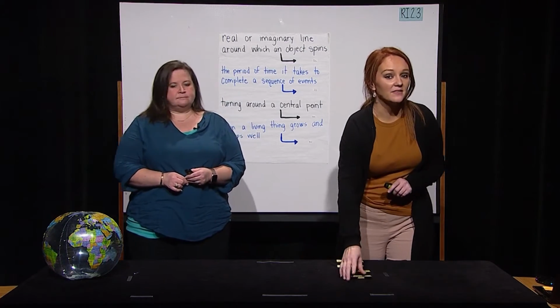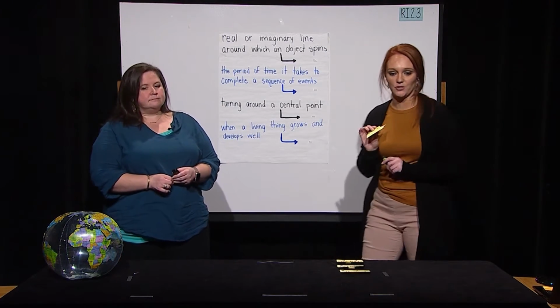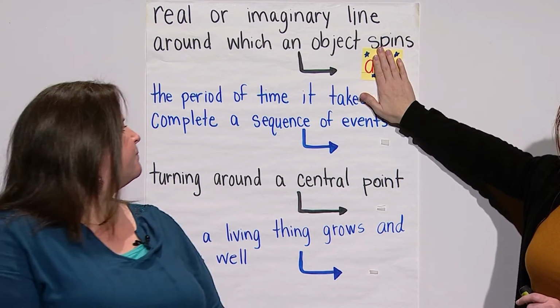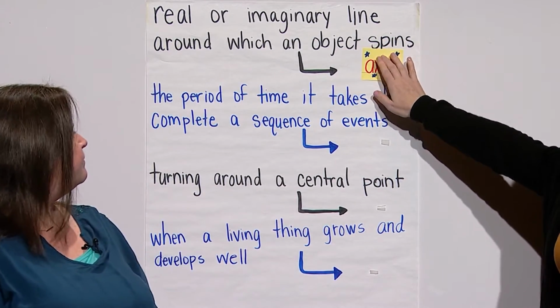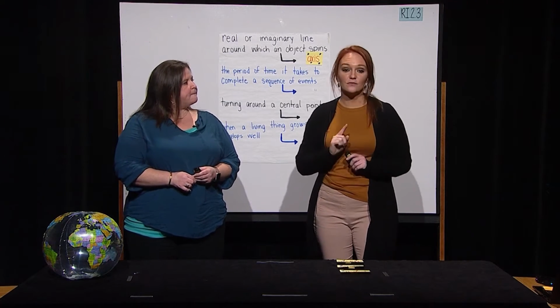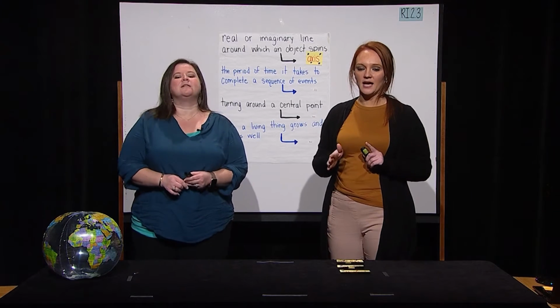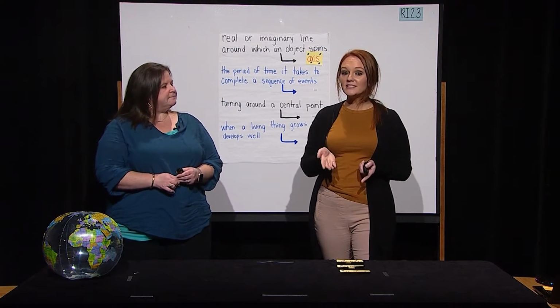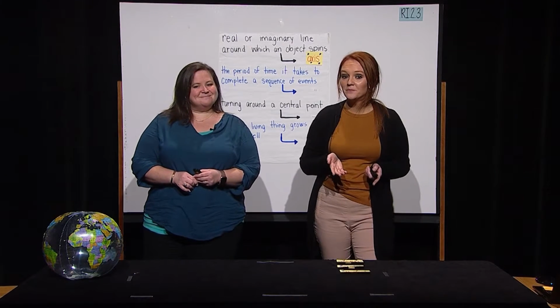So I'm going to add this word axis to our anchor chart. Axis. Now, listen for the word in the sentence. The axis of Earth is an imaginary line drawn through the North and South poles. Did you listen for our word axis?